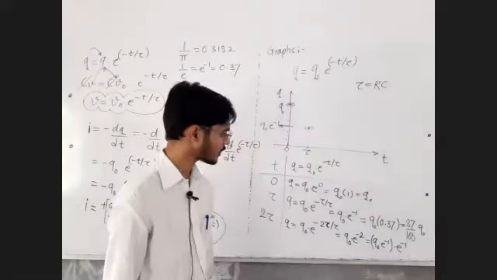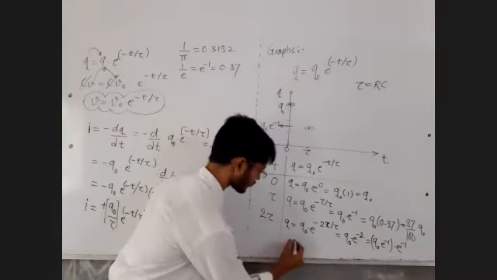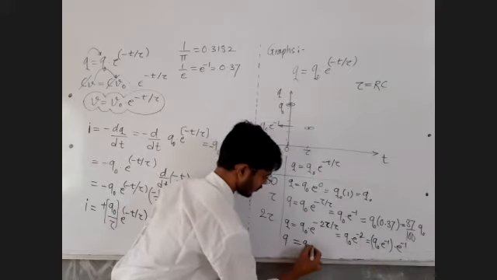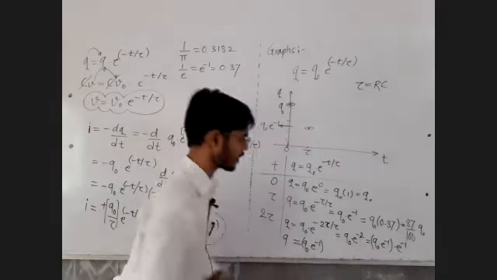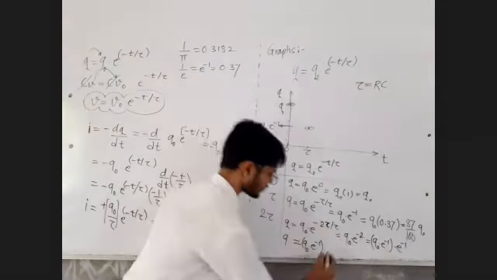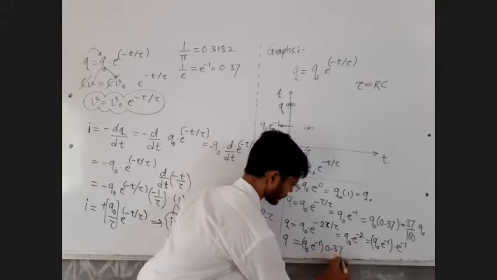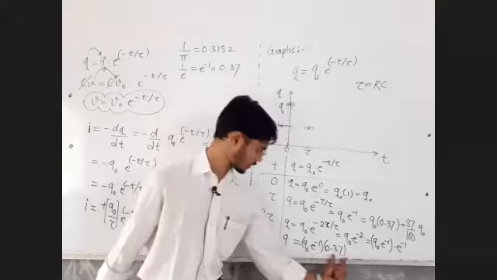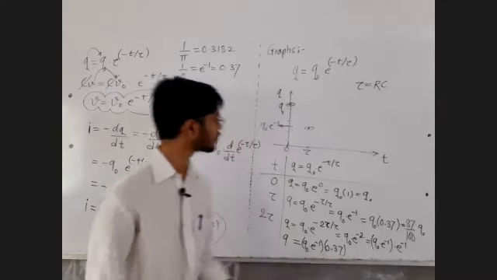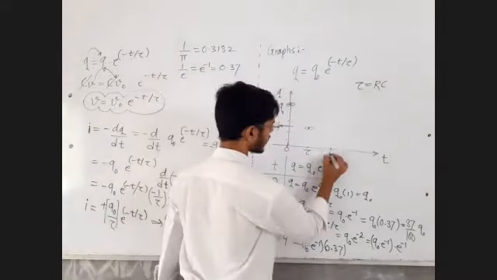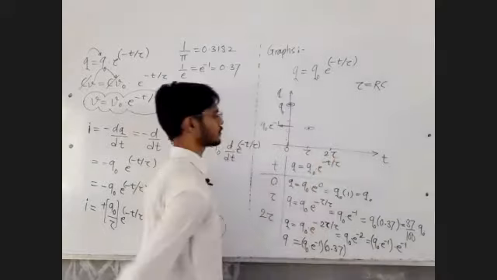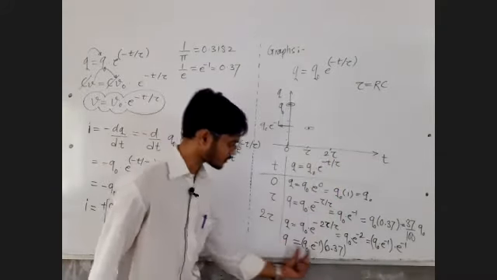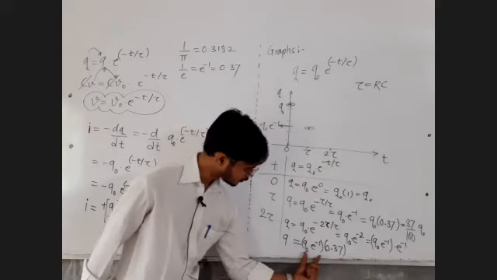So can I say this value of charge becomes q0 into e raised to minus 1 and another e raised to minus 1, which means again 0.37. So 37% of this value. Okay, not a big deal. When time t becomes equal to 2 tau, the value of charge becomes 37% of this value.